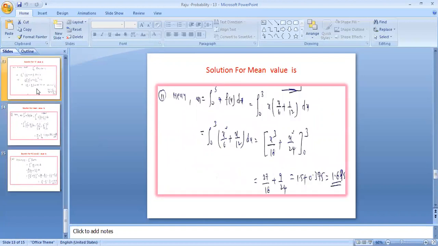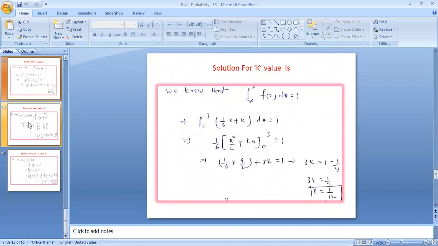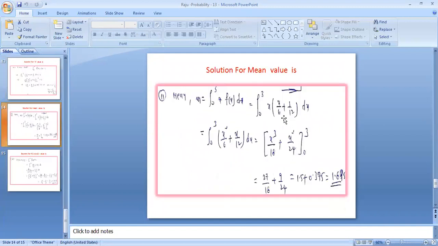So like this we can calculate the mean value. As you know, the mean m equals integral of x into f of x dx. Already f of x is given, so the integrand is x by 6 plus 1 by 12 times x dx. So the integration is x square by 6 plus x by 12 dx. The x square integration is x cube by 3, means 3 into 6, 18. The x integration is x square by 2 into 12, 24. After applying the limits, we get the value 1.875.